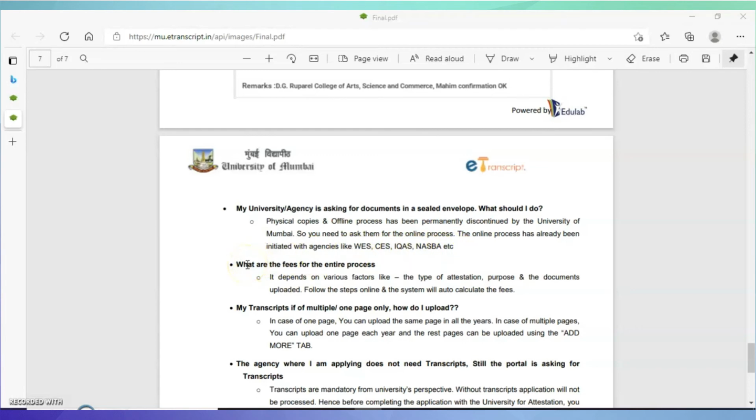Next question is, what are the fees for the entire process? It depends on various factors like type of attestation, purpose, and the documents uploaded. Please note that for masters and for bachelors, fee structures are different. Next question, my transcript is multiple pages or one page only, how do I upload? We have already seen this point. If you have one page, you can upload the same page in all the years. In case of multiple pages, you can upload one page each year, and the rest of the pages can be uploaded using the Add More tab.